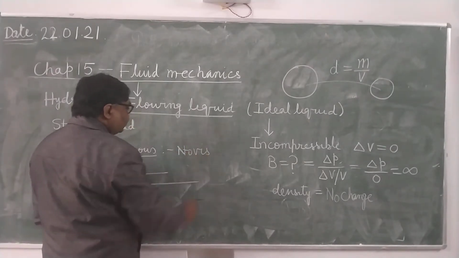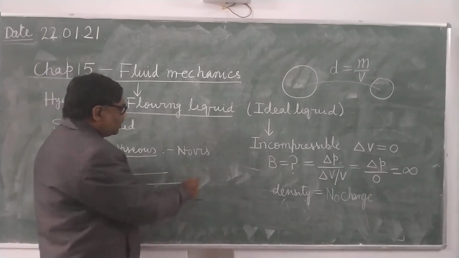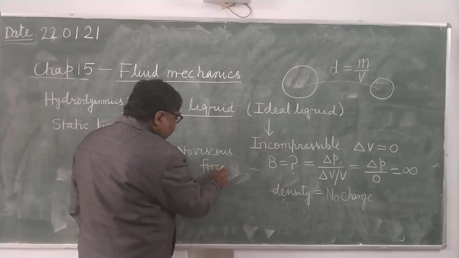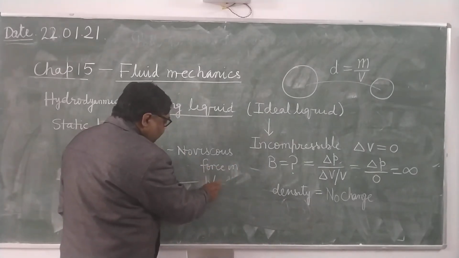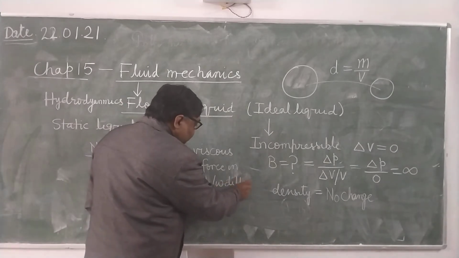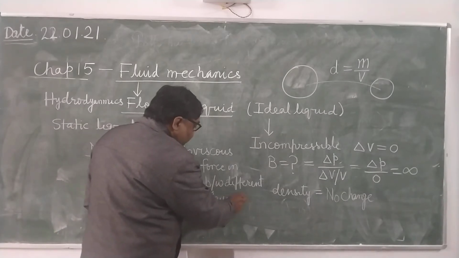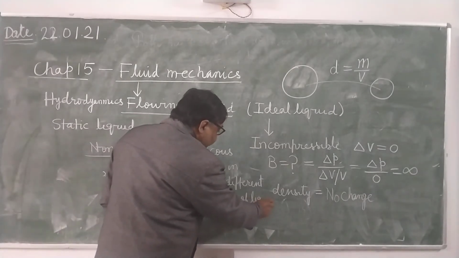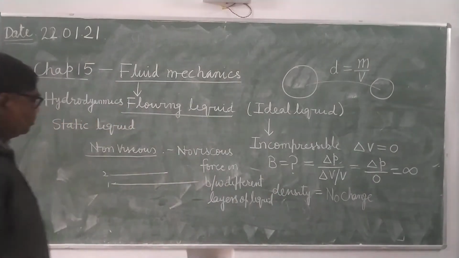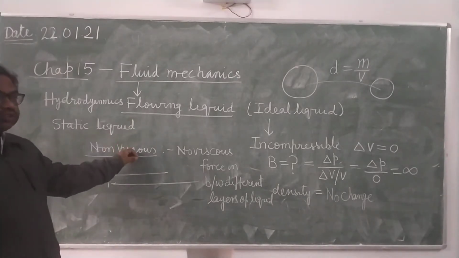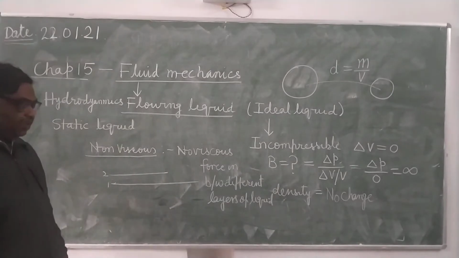Here we don't write it as frictional force, we write it as viscous force. No viscous force between different layers of liquid. So these are the two main properties of ideal liquid, that it is zero compressible and zero viscous. There is no viscosity and there is no compressibility.